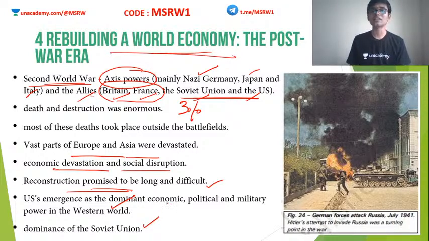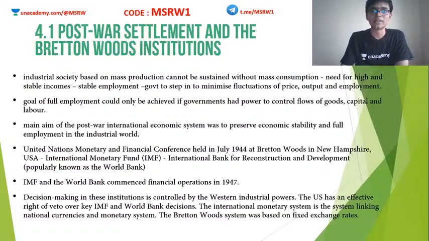Clear? So after the Second World War, the world becomes a bipolar world. Okay, the emergence of a bipolar world is the result of the post Second World War era. Clear? Now we are going to see how the economy survived this devastation caused by the Second World War.